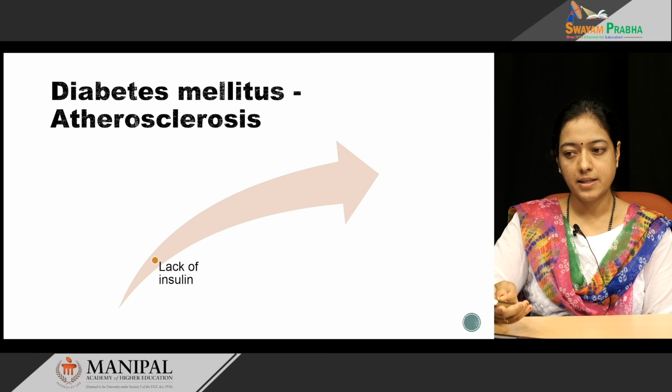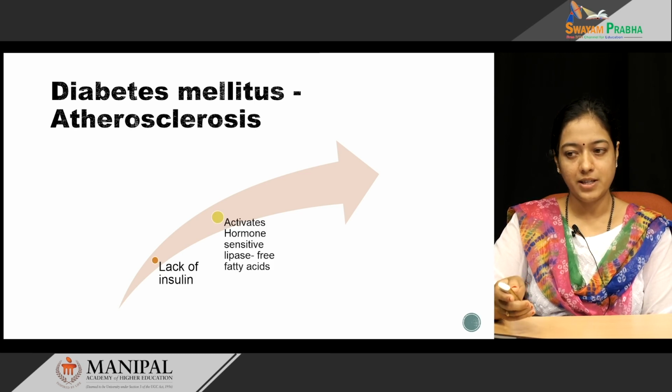In diabetes mellitus, there is lack of insulin. If insulin is not present, the enzyme hormone sensitive lipase gets activated. The action of hormone sensitive lipase is to break down triacylglycerol from the adipose tissue to free fatty acids.